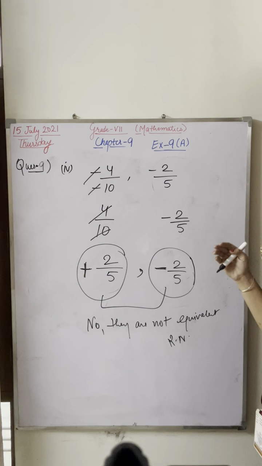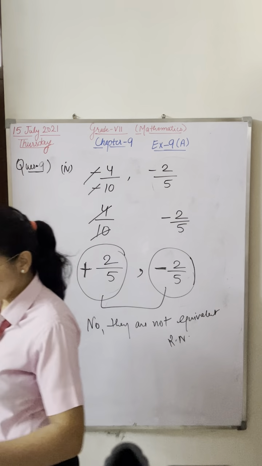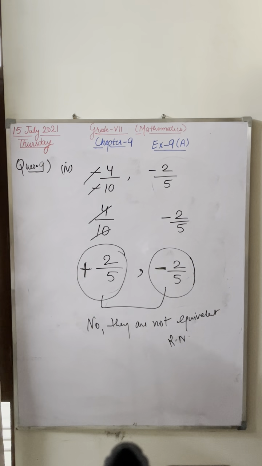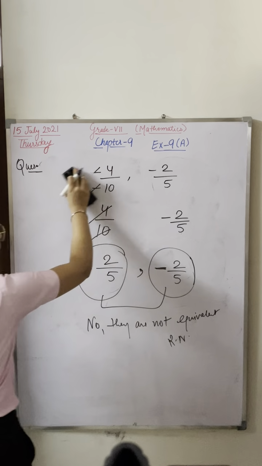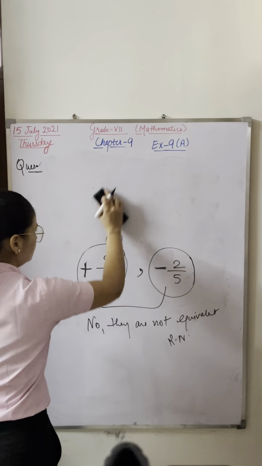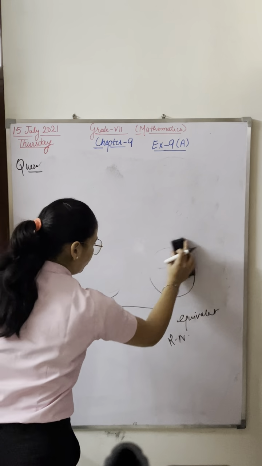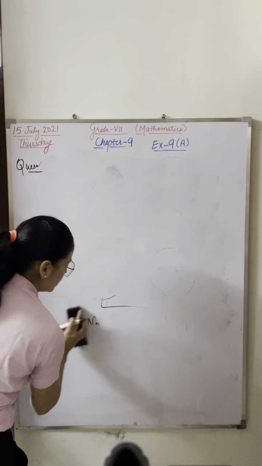Okay, now let's start with the next question. The 10th question is, which of the rational numbers are equal? Again the same as before. Here they have mentioned equivalent; in the next question they have mentioned equal.